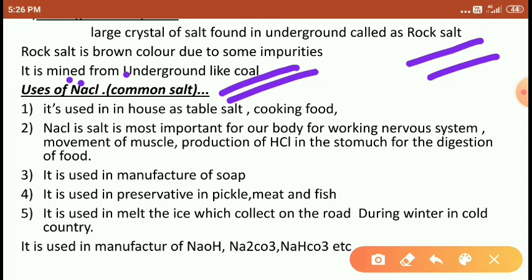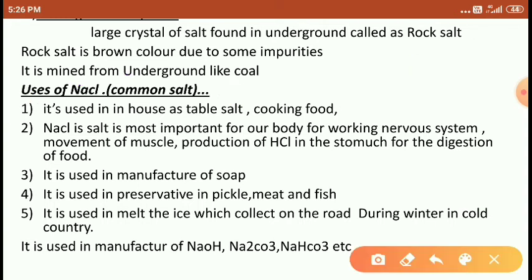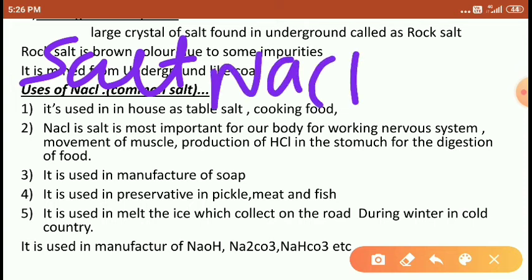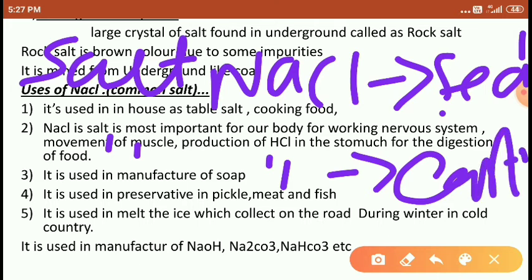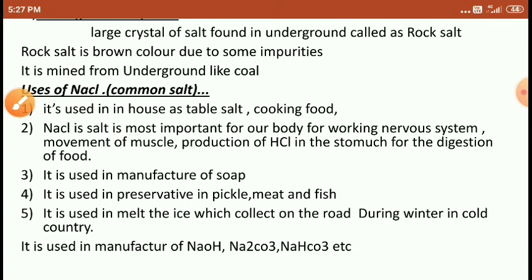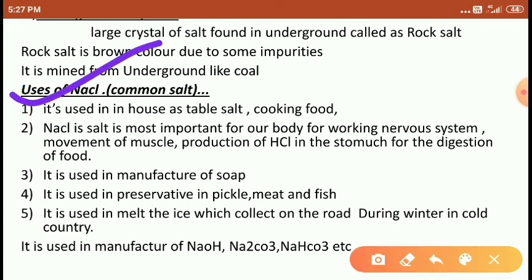Right friends? Salt of NaCl is obtained from seawater by the process of evaporation. NaCl salt is obtained from the earth crust or underground through mining. Through mining we obtain it.